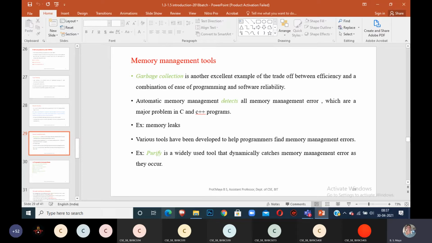Various tools are used to find these memory management errors. One example we are using is Purify, which is used to dynamically catch memory management errors if they occur in the program. If an object is created and a value assigned, and we are no longer using it, it is wasting the allocated memory. If you don't want it, it should be discarded and removed. Then whenever you want, you can allocate it once again for that purpose.